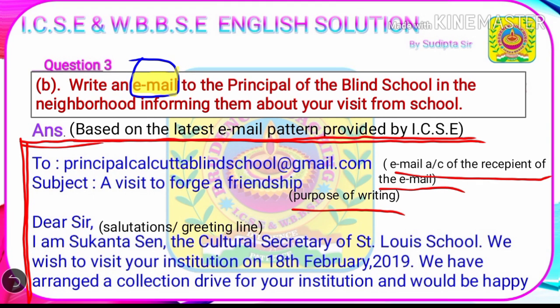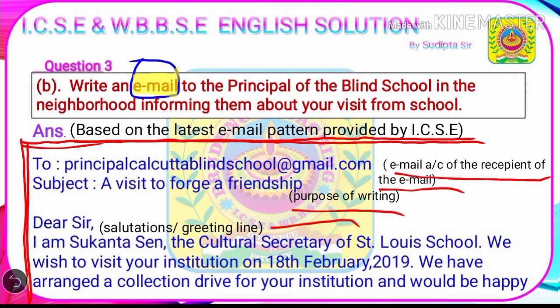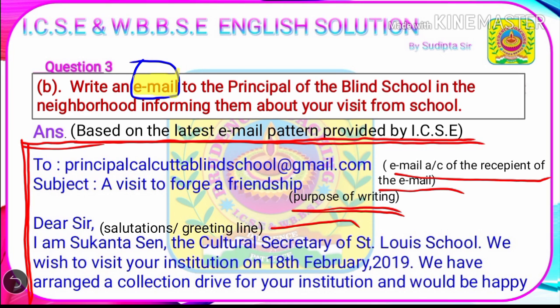It is followed by the salutation or the greeting line. So you can see that the pattern of letter writing is quite alike to the email writing, but in the beginning there is a little difference. The first one is the email account of the recipient, and the second one will be the purpose of writing or the subject. As this email has been written to the principal of the blind school, we will provide the email account of the blind school's principal.